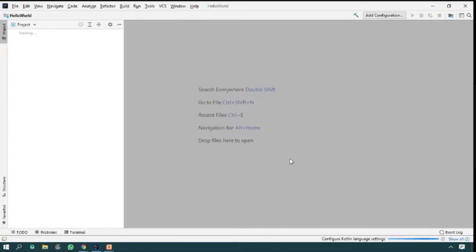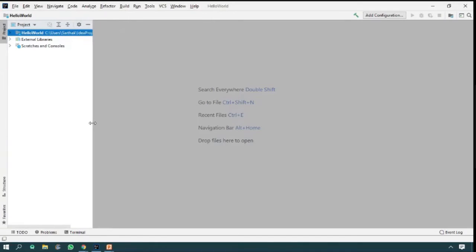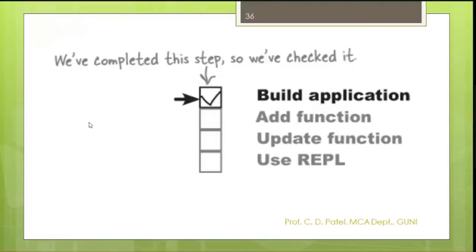It will open this screen soon, depending on the configuration of your PC, laptop or desktop. So it looks like this. Are you getting this screen? If yes, then please write created, build applications. We have completed these steps.